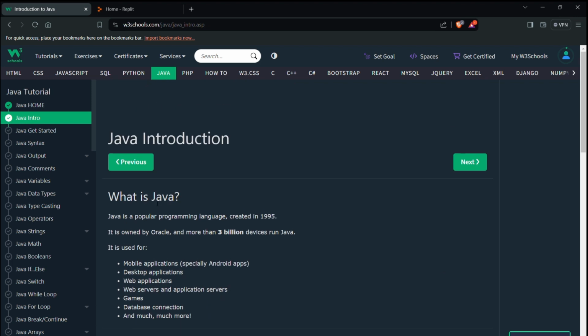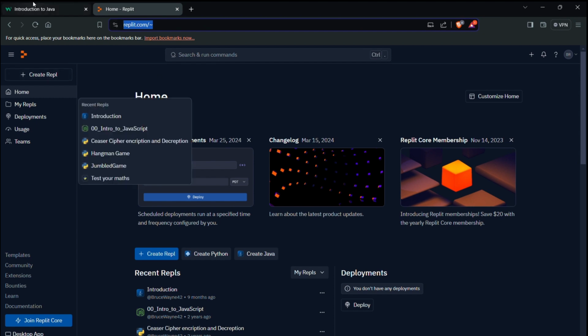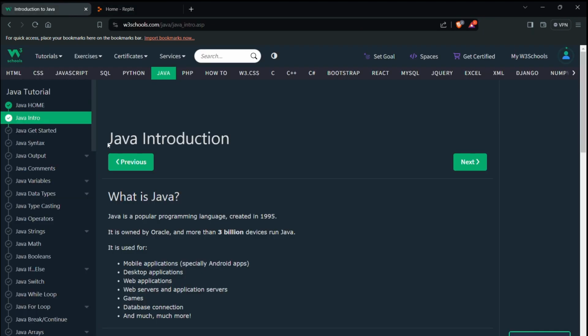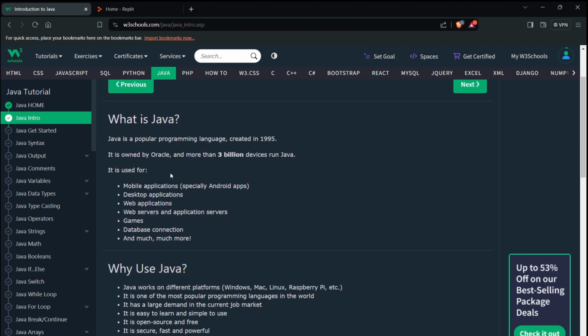So what is Java? We'll start with the Java introduction, and this is W3Schools' website. Here we'll be following this tutorial, and to code Java we'll use replit.com. So we'll begin with the first lesson. Today is day 1, and we'll be starting with Java introduction. What is Java? Java is a programming language created in 1995. So this is the history of Java.